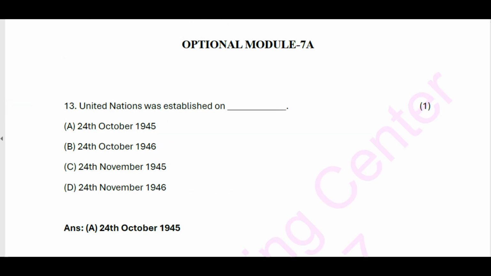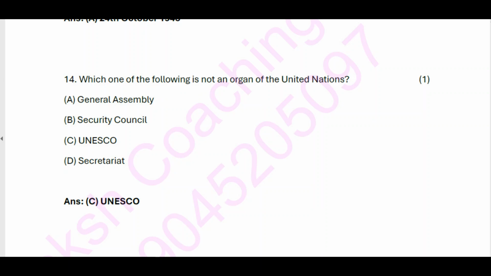Optional Module 7A. 13. United Nations was established on A. 24th October 1945. B. 24th October 1946. C. 24th November 1945. D. 24th November 1946. Answer: A. 24th October 1945.